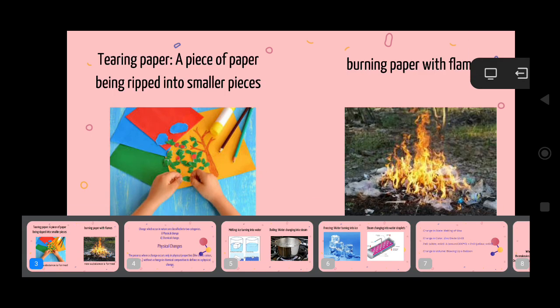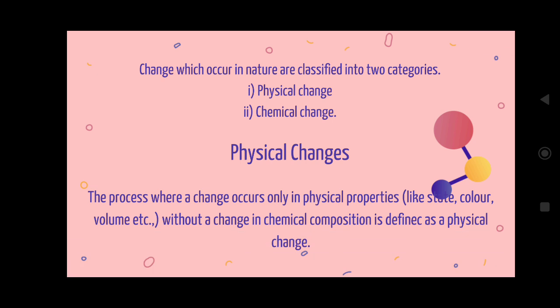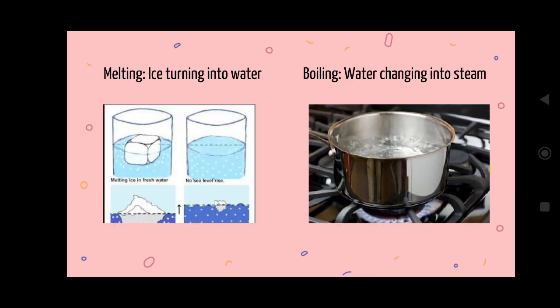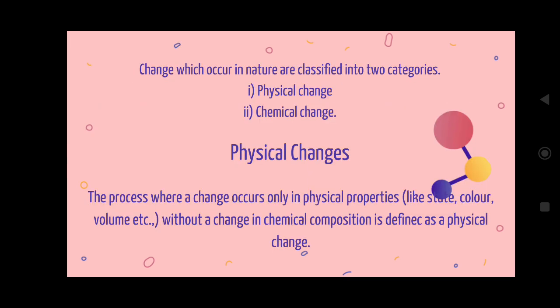Now see, what is meant by a physical change. Here is the definition. A physical change is a process where a change occurs only in the physical properties of the particular substance, like color, volume, without changing the chemical composition.